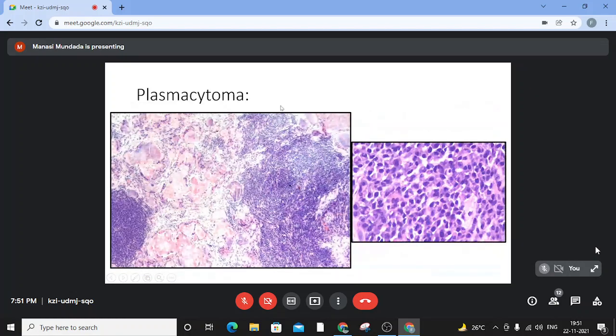Another interesting case came in recently. Here again, this was a lymph node biopsy that we received, and when we got the section, what we saw were sheets of these cells. On high power, you can make out these are the plasma cells, and they were lambda restricted plasma cells. However, along with these patches, what you see of very refractile substance that is laid down, showing some crackling artifacts and some giant cell reaction around it, was the amyloid deposition. So an extraosseous plasmacytoma along with amyloid deposition is indeed a rare presentation that you might come across.